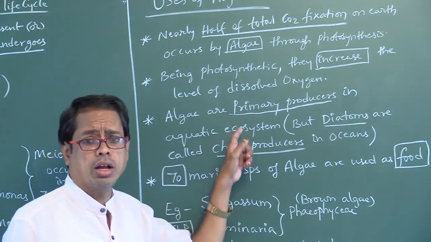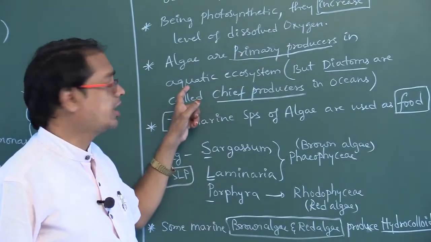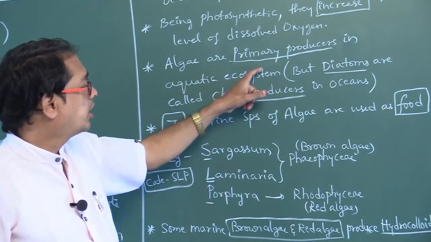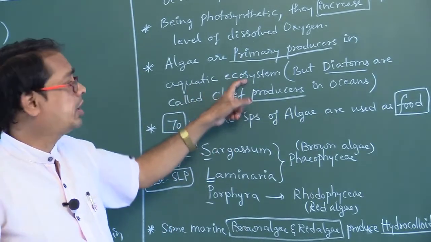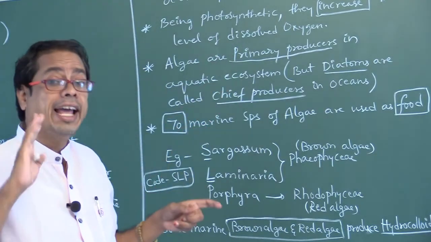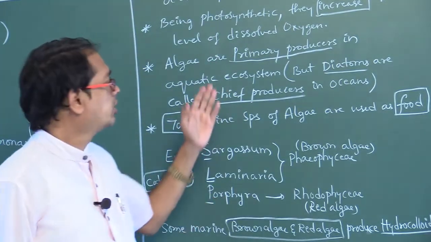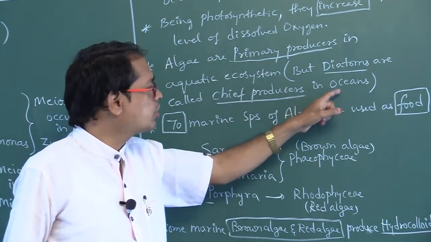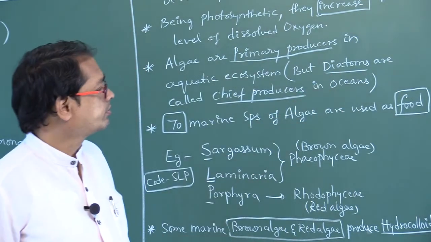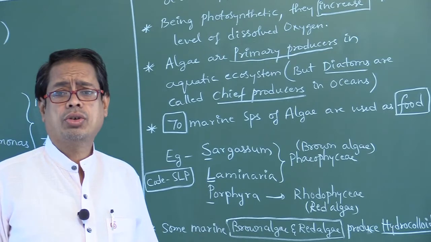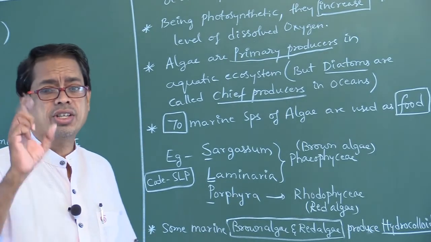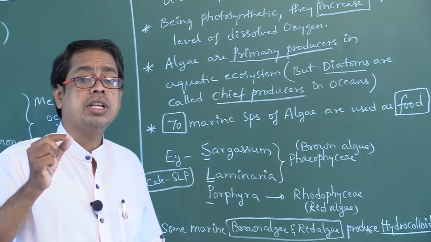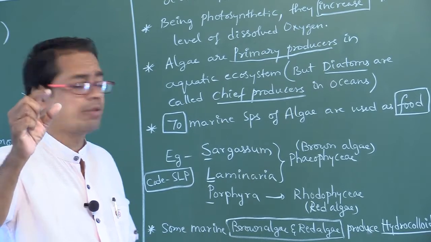Algae are considered primary producers in the aquatic ecosystem or food chain. But diatoms are called chief producers. Primary producers, you have to say algae. Chief producers in oceans, you have to say diatoms. Diatoms belong to chrysophytes of Protista.